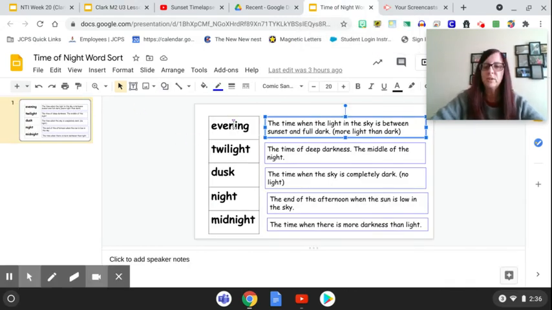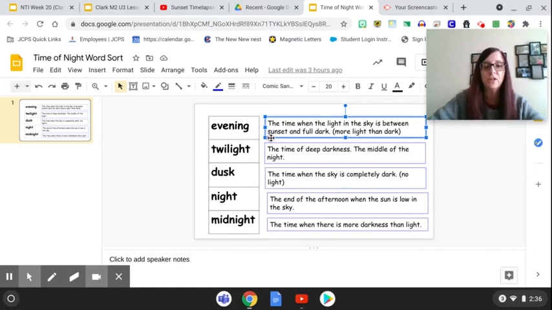And what you're going to do, see, those are all the different times of night: evening, twilight, dusk, night, and midnight. And what you're going to need to do, friend, if you cannot read either the parts of night or these definitions, these meanings, you're going to need to have somebody help you. Now, the times of night are in order, but their meanings are not.